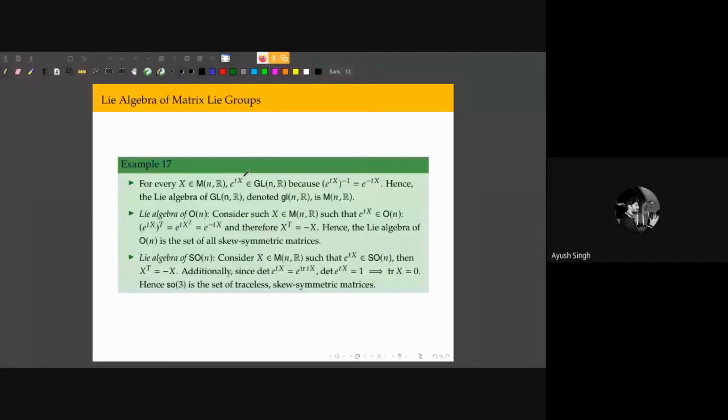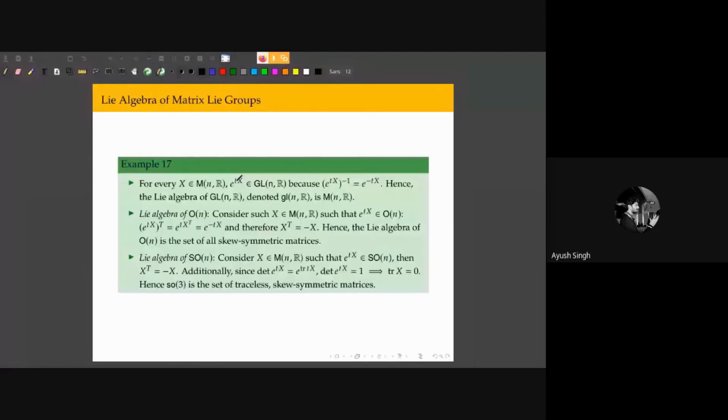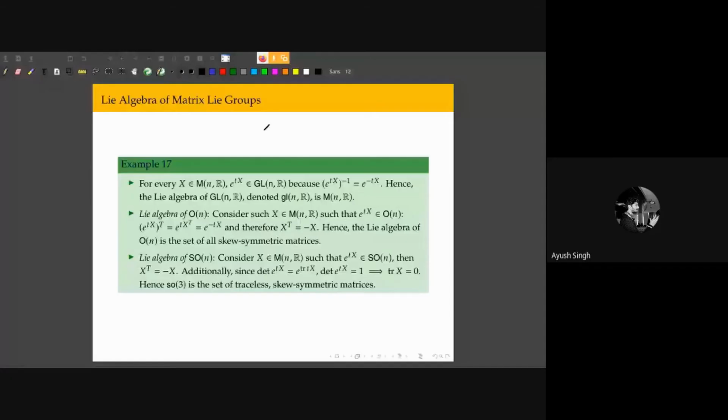So now I have introduced all these abstract ideas of a Lie group, of a tangent space to the Lie group, of Lie algebras. Now to see all of that in action, consider the Lie algebra of the orthogonal group, On.